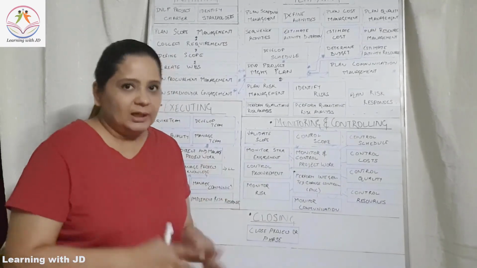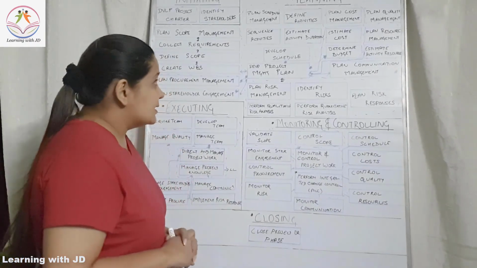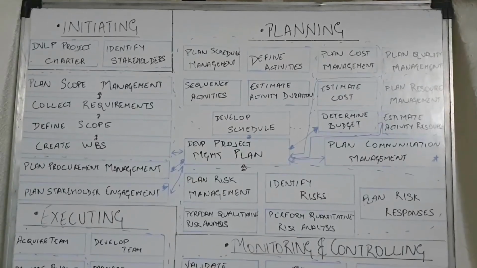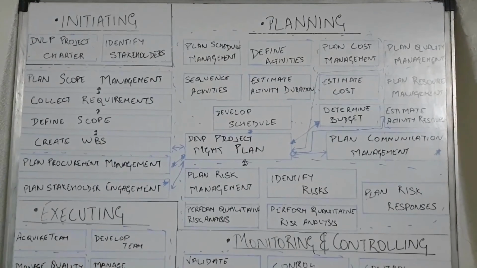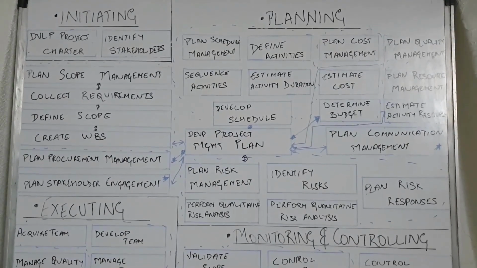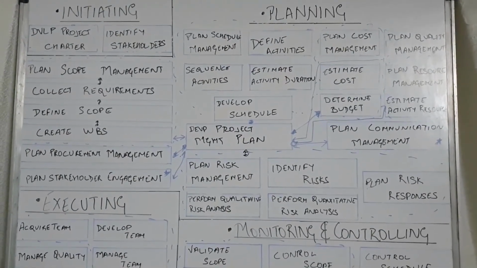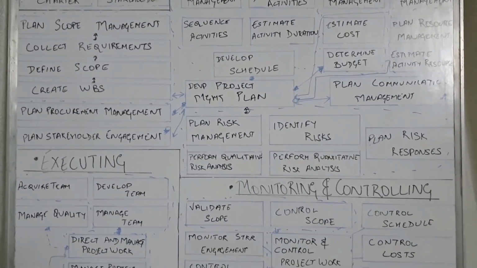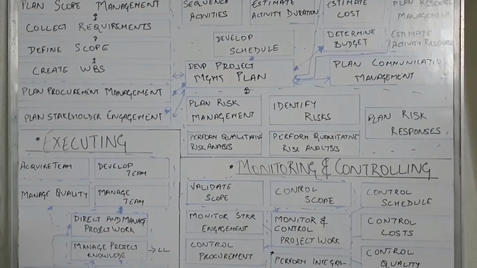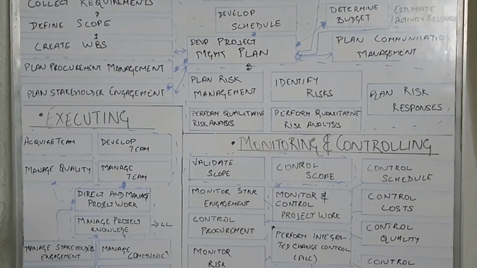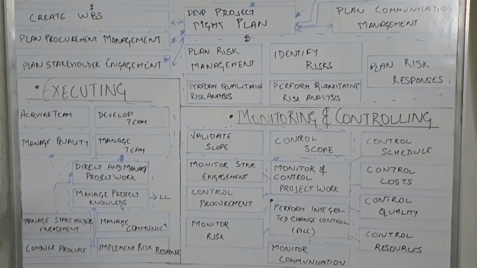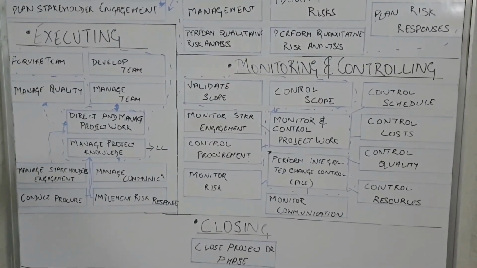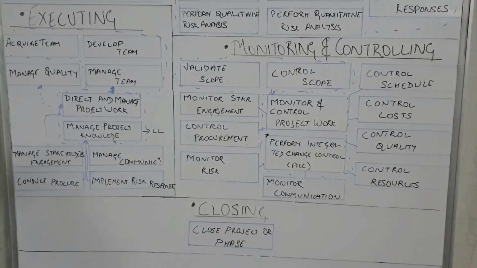So guys, that is it from my end for today's session. I think all these 49 processes are the crux of your PMBOK, the 6th edition. Please ensure that you understand the entire flow like this. At home, take a chart paper, create this entire flow and stick it around the location where you are the most, whether it's your living room or your bedroom. Please try and understand the flow, and it's going to help you understand the entire project management from the PMBOK perspective.